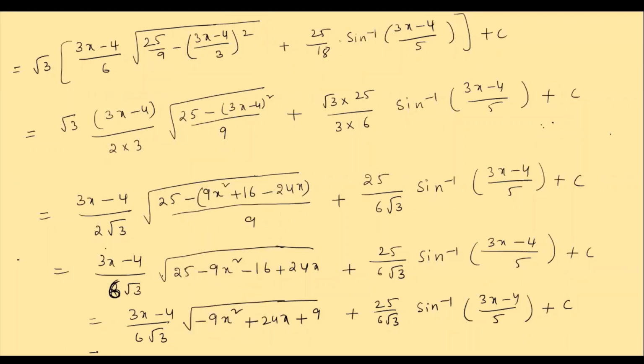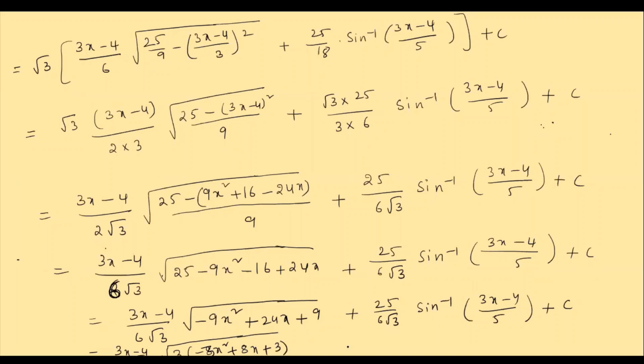So which is equal to here, children, 3x minus 4 by... so what you are getting here, children, 3x minus 4 by 6 root 3 into this, if I take common here, what we get here, children, 3 is taken common, that 3 if I take common, this minus 8x, minus 3x square plus 8x plus 3, yes, isn't it? So it is minus 3x square plus 8x plus 3.